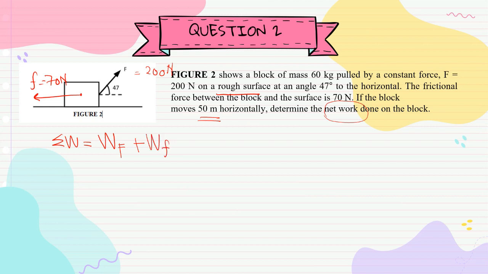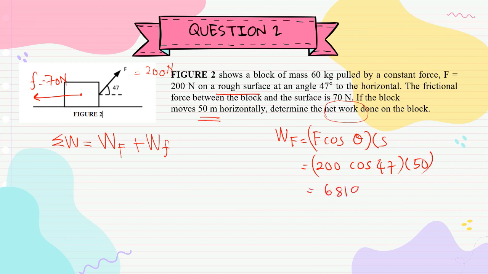Okay, first, we need to calculate the work done by the external force, F cos theta times S. F is 200 cos 47 times S is 50. So, work done by the external force is 6819.98 joule.